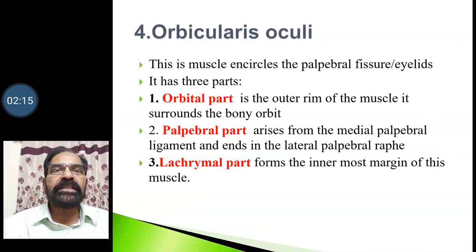Then the other part is the palpebral part. This muscle arises from the medial palpebral ligament and ends in the lateral palpebral raphe. It just surrounds the eyelids, that is the upper and lower eyelids. Then we have the third part, called the lacrimal part, and it forms the innermost margin of the muscle.